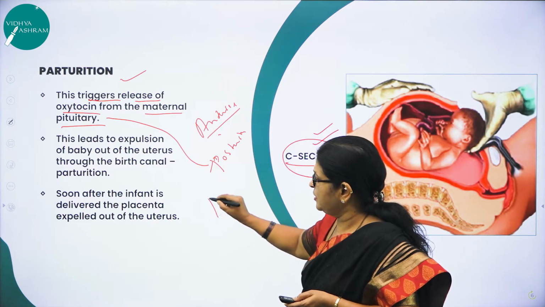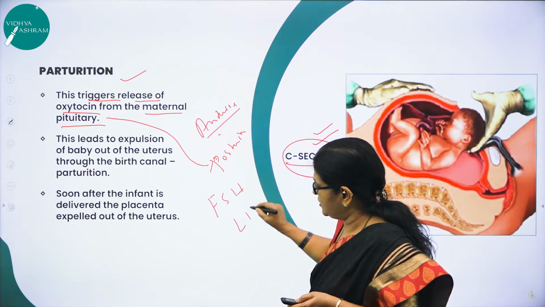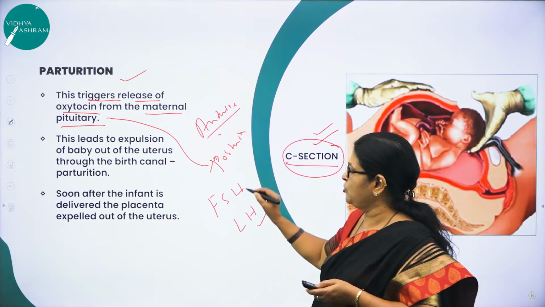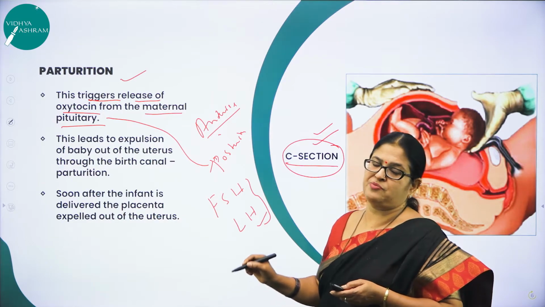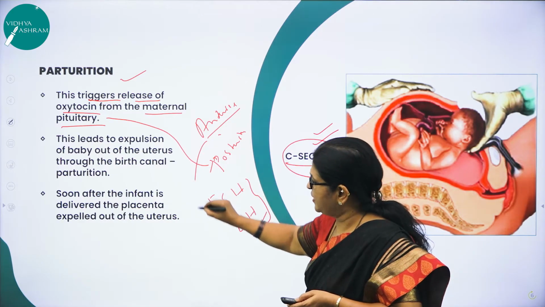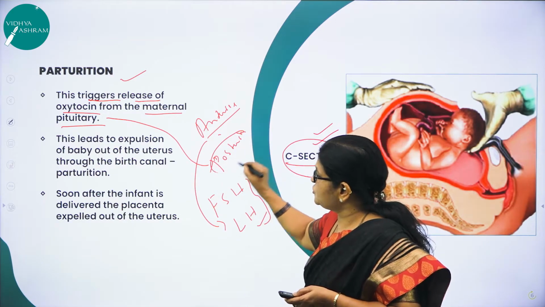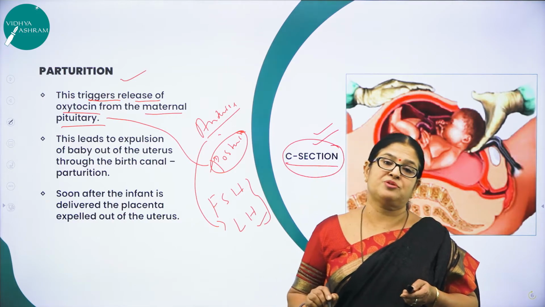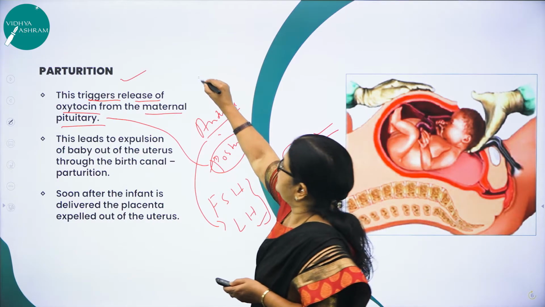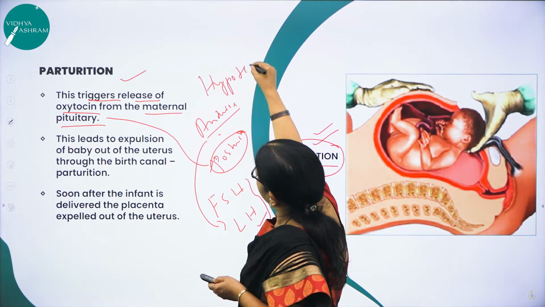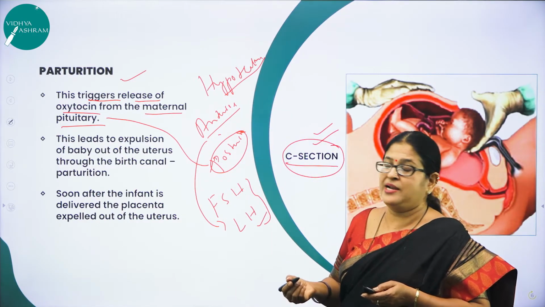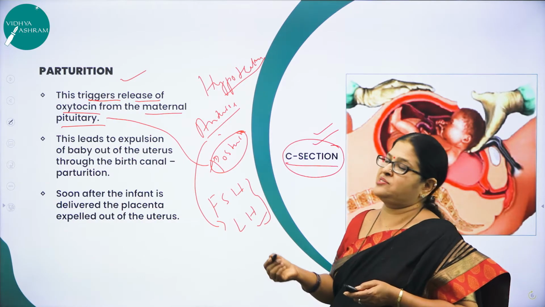Already you have come across in the previous sessions FSH and LH. FSH is follicle stimulating hormone. LH is luteinizing hormone. Both are very important gonadotrophins, which are important for spermatogenesis as well as for the menstrual cycle. These are produced by the anterior pituitary. But the posterior pituitary does not produce hormones of its own kind. It just receives the hormones from the hypothalamus. You know, the pituitary is called the master gland, and the hypothalamus is called the master of the master gland, right?